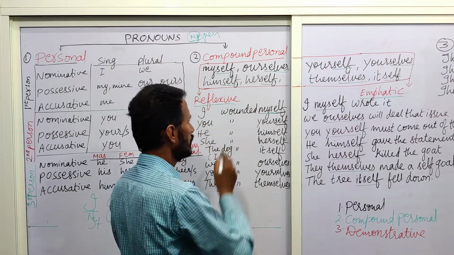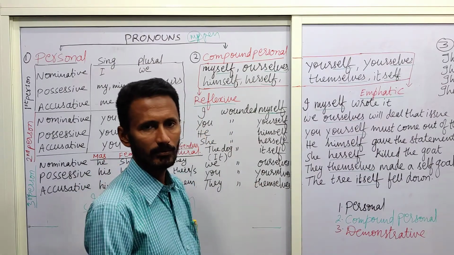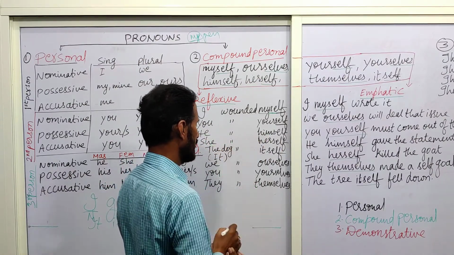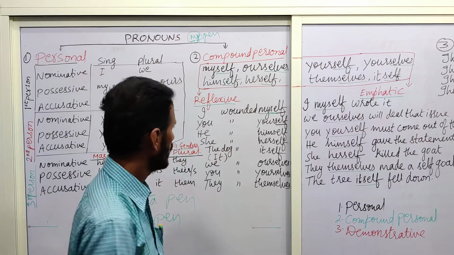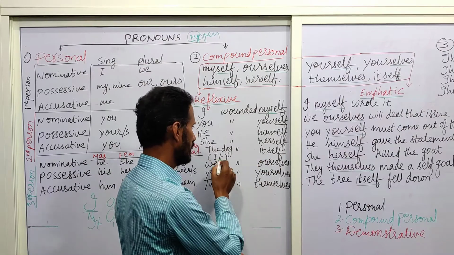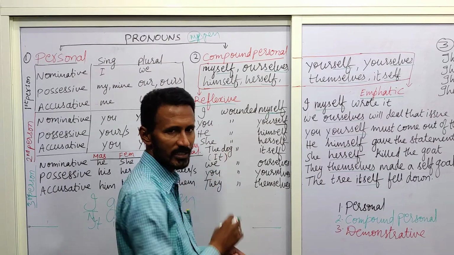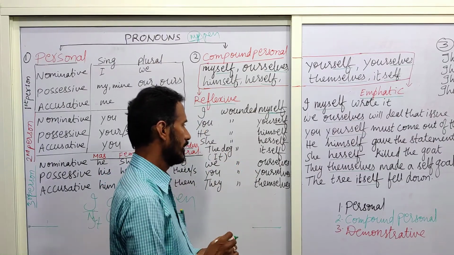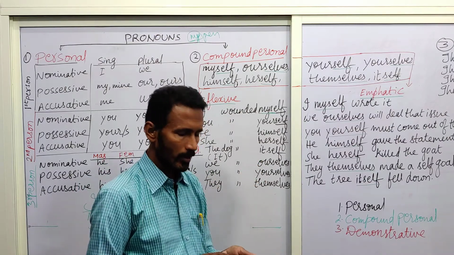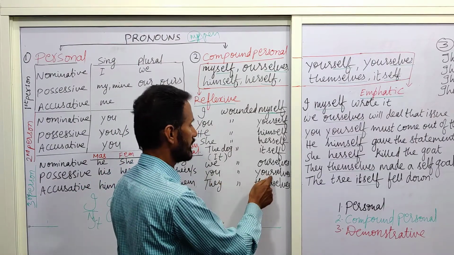In the same manner, you wounded yourself. The plural is yourselves. In the same manner, he, himself. She wounded herself. The dog wounded itself. Or it wounded itself. If we want to use it as a neuter gender, then we can take it as it. We wounded ourselves. Whatever is written here is reflected here.